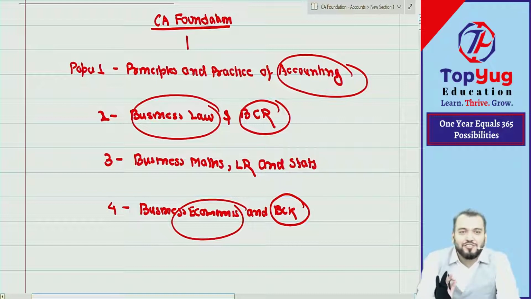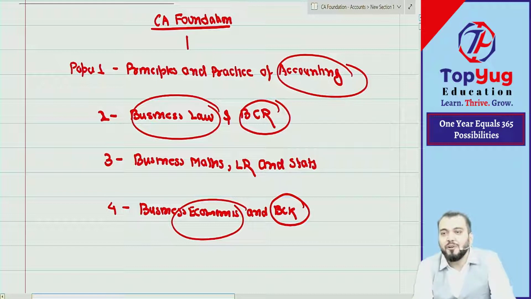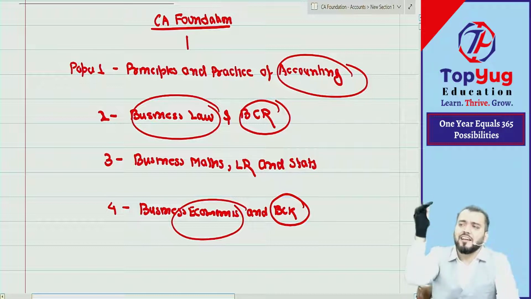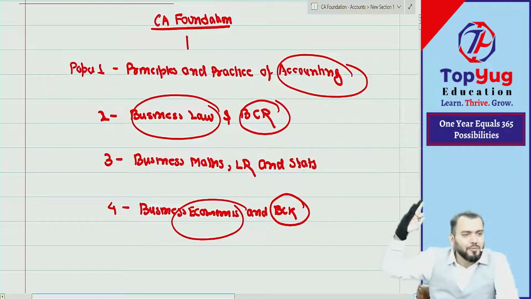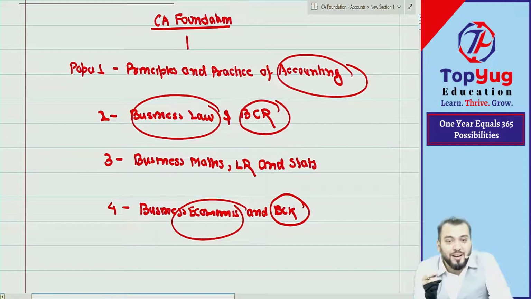In accounting, how much marks should we target? 100 out of 100. I am very happy that someone is saying 100 out of 100. To say this we require confidence. And if you are saying we can score, correct? So our target, because some of you have already said 100 out of 100, will be 100 only, not less than that. We'll put our expectation at a higher level and try to achieve that highest level. Whether it comes or not is in the hand of God. We'll put the effort for 100 marks, because one of your friends has said 100, sir. We will not expect less than that.